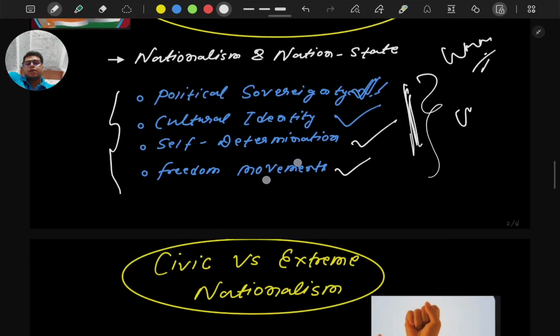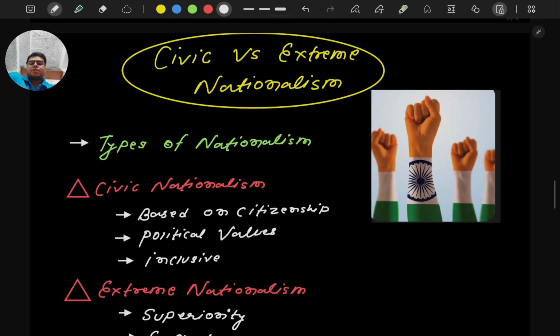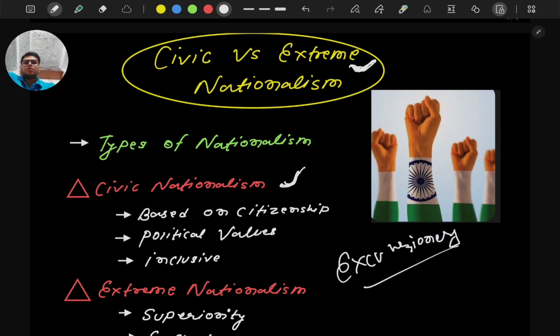Okay. Next, civic versus extreme nationalism. What does that mean? However, we must differentiate between civic nationalism and extreme nationalism. Nowadays, this term is very popular: extreme nationalism. What is extreme nationalism? One by one we describe. Civic nationalism first. Nationalism can become exclusionary. The word is what? Exclusionary. That is not in a good way, sorry for that.